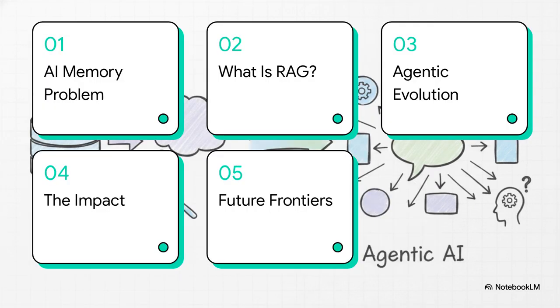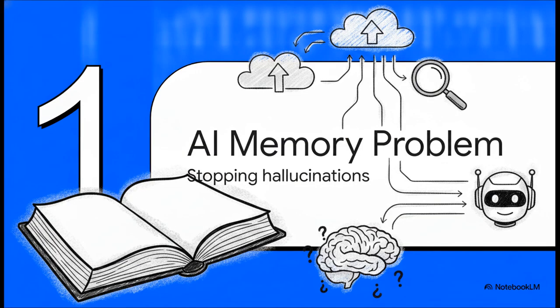To make sense of this whole shift, we're framing today's explainer around a simple roadmap: the what, the so what, and the now what. We'll start with the AI memory problem, explore what RAG actually is, look at the recent agentic evolution, discuss the real-world impact, that's the so what, and finally wrap things up with the now what, looking ahead at future frontiers. All right, diving into section one, the AI memory problem.